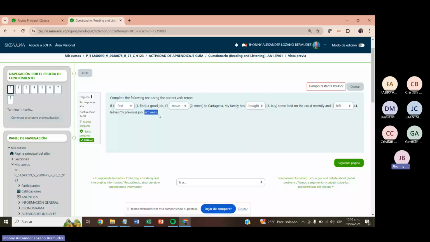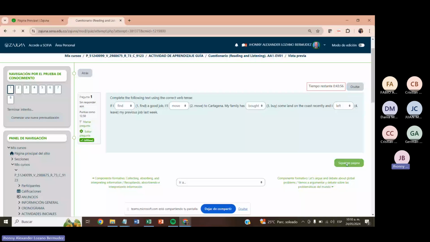So this is a question about the different verb tenses that we reviewed on the component we discussed yesterday, right? If I find a good job, I'll move to Cartagena. My family has bought some land on the coast recently, and I left my previous job last week. All right, let's click on siguiente.